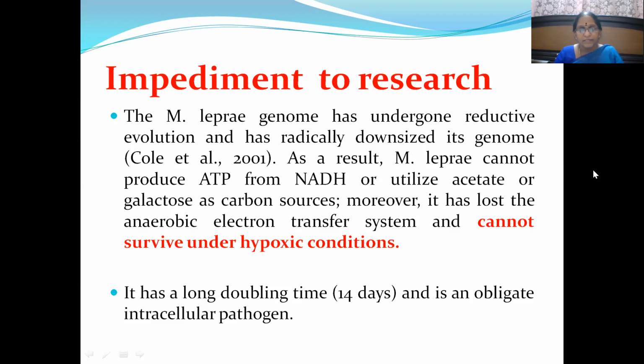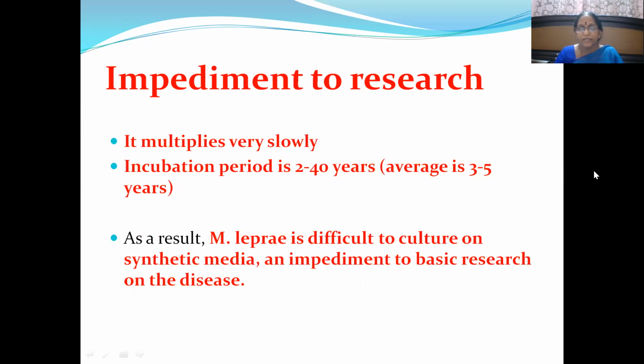And another reason is it is an obligate intracellular pathogen where we can come across even the persister stage. That is for therapeutic action I'm speaking about. Then it multiplies very slowly because the incubation period is from 2 to 40 years, very long. To do the research is not an easy job. Even if we take the average, it is 3 to 5 years, which is a very long period.